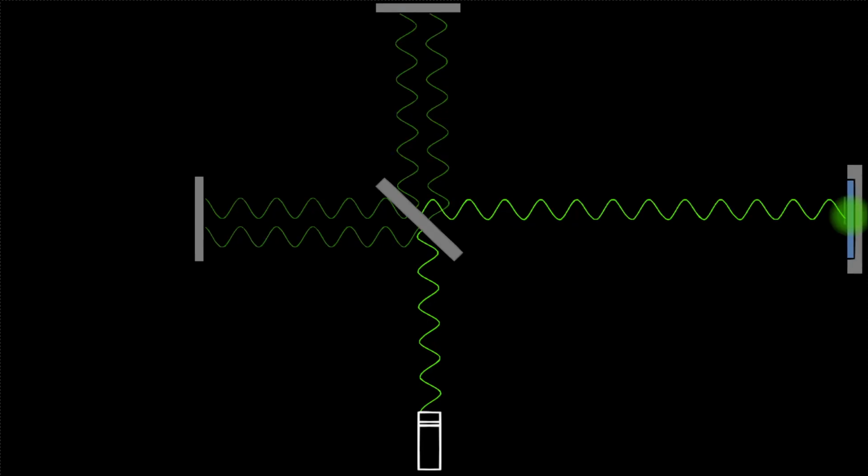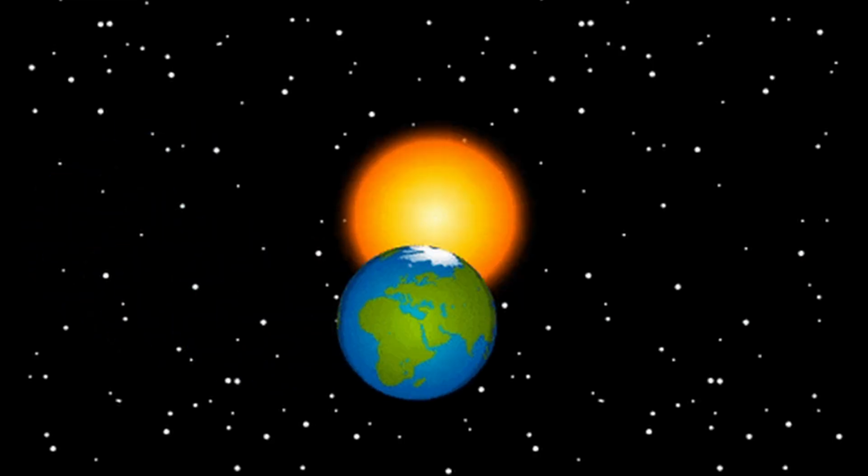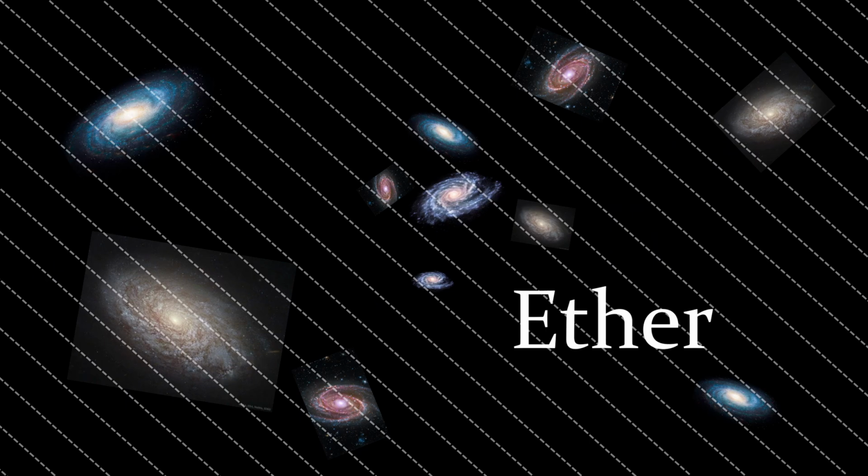Okay, well, how do beams of light help us determine the velocity of the Earth? Well, let's look at what we're given. We know that the Earth is moving because it's in motion around the sun. And we know that there's an ether, the medium of light, that permeates all of space.